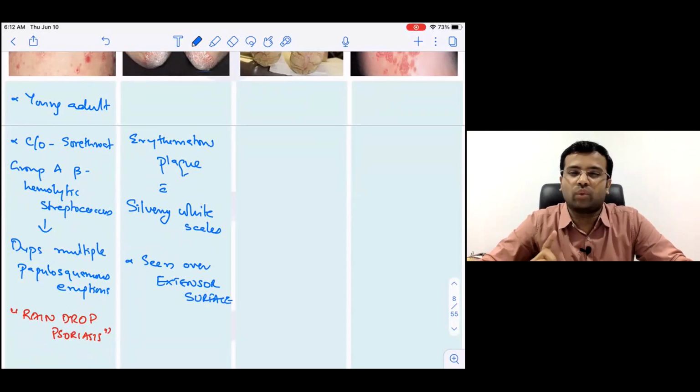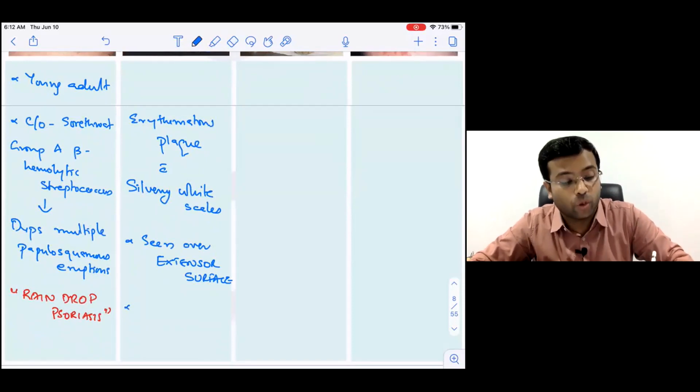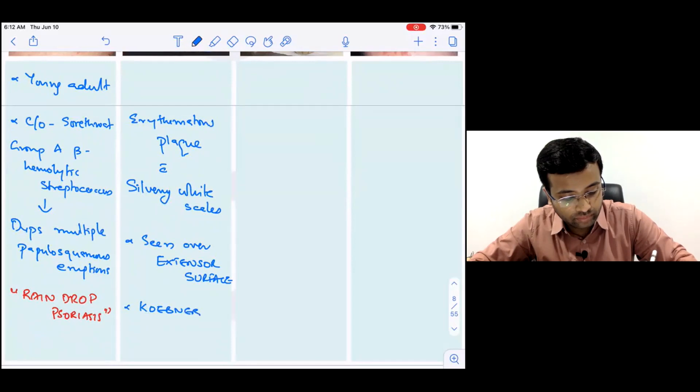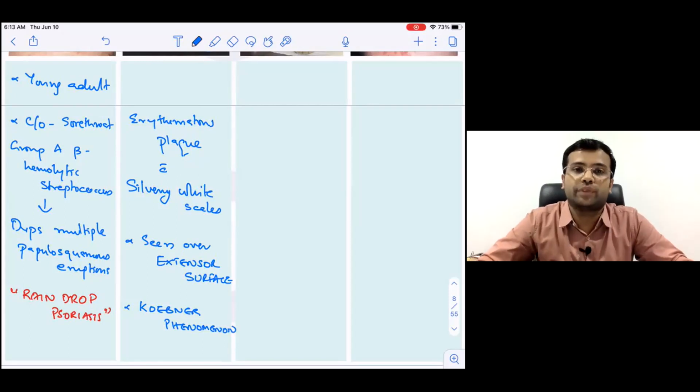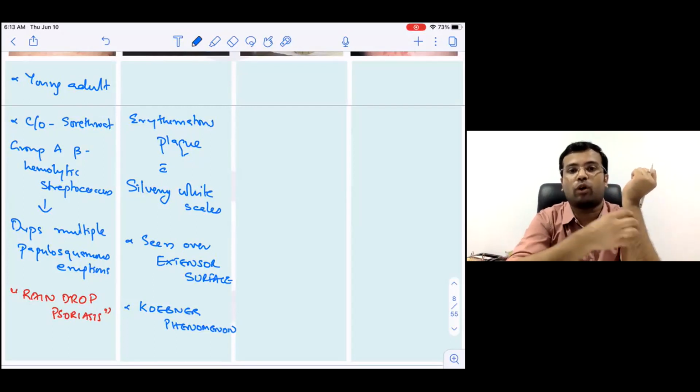Please write down one more point here. This is the type of psoriasis where you can actually demonstrate a Koebner's phenomenon. Any idea what is a Koebner's phenomenon? Koebner's phenomenon means that wherever there is a trauma, the lesions will develop over that area.